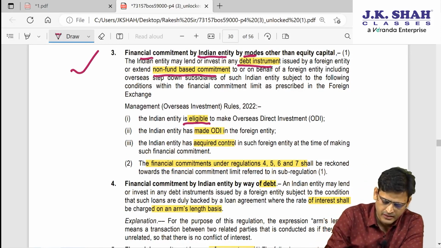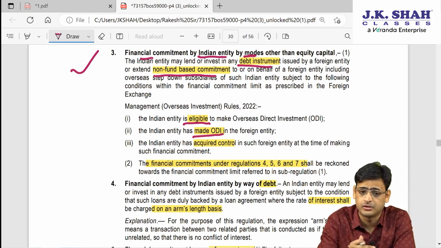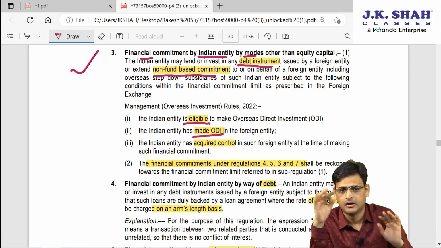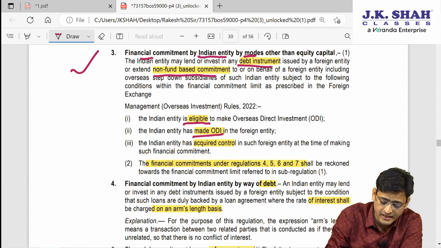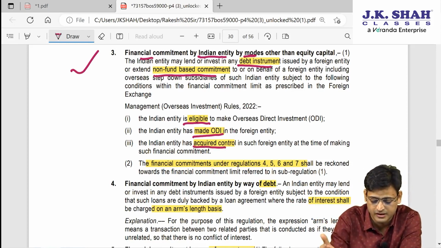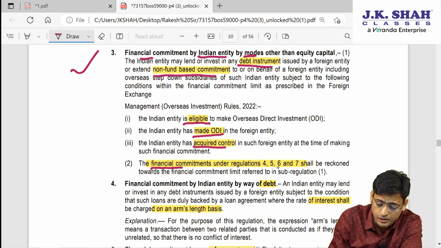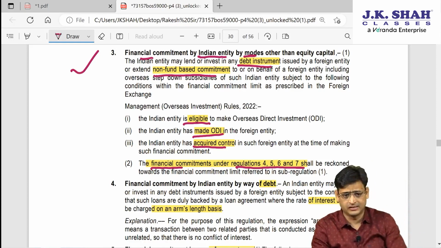Number 2, the Indian entity should have already made the ODI. So you should have already done the ODI, then you can do the other investment also. First you have to do the ODI, then only you can do the other investment. And then the Indian entity should take control over such foreign entity, and the financial commitment amount will include the 4 regulations provision which we are going to discuss now.